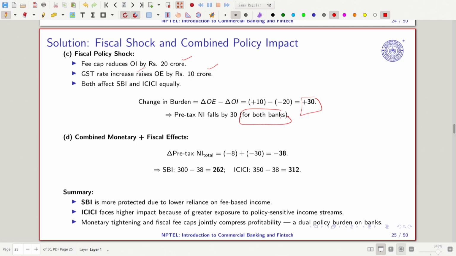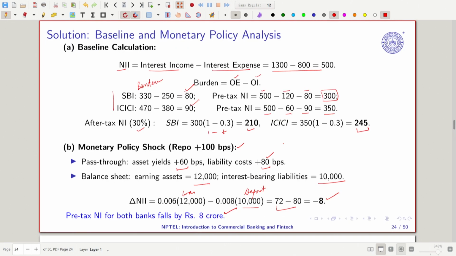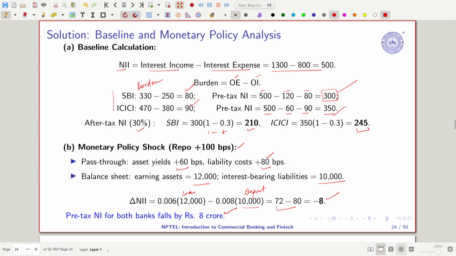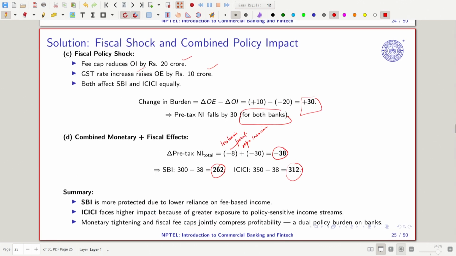If you want to see the combined effect of monetary and fiscal, you can see that 8 because of the monetary policy, 100 basis point repo increase, and we are seeing 30 because of the non-interest income and expense. So it is leading to 38. If you subtract from 300, pre-tax net income 300 minus 38, you get 262, and ICICI will get 312 because it has the higher base 350. So 350 minus 38, it will have 312 crore.